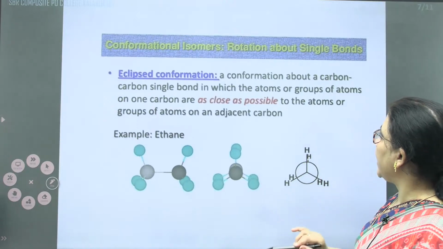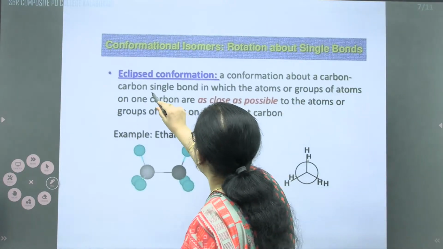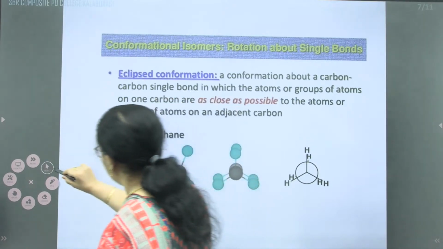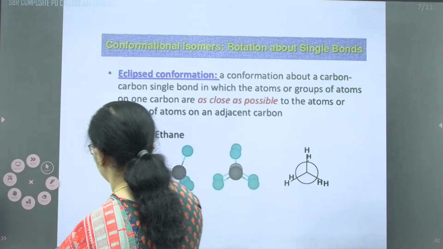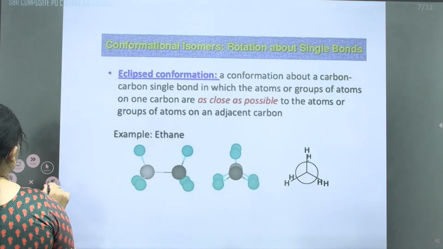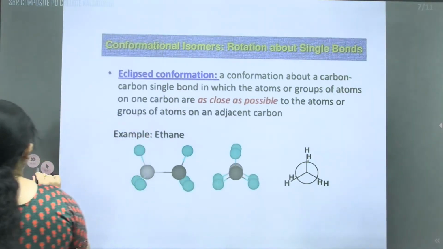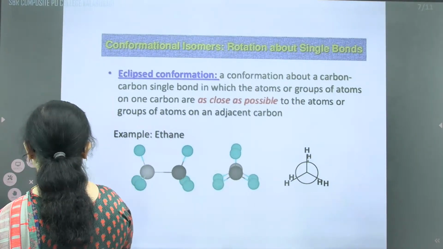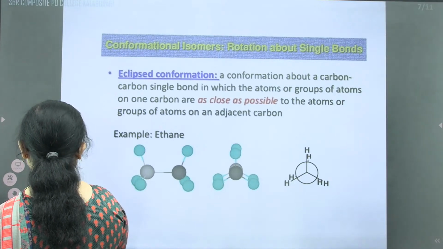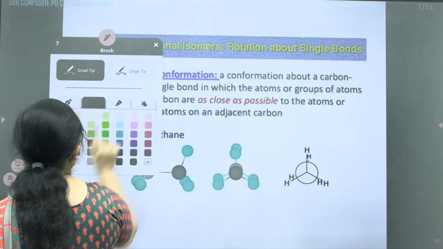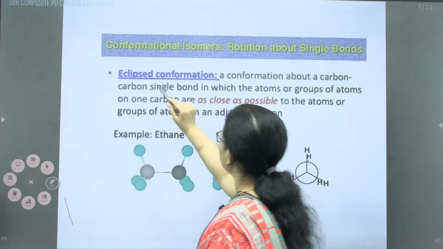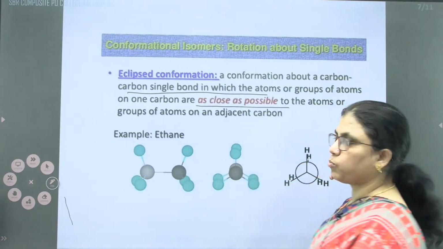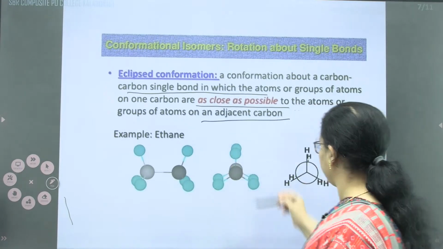When we write the eclipse one, it is a conformation about the carbon-carbon single bond, in which the atoms or groups of atoms on one carbon are as close as possible to the groups on the adjacent carbon. Two carbon atoms are there.